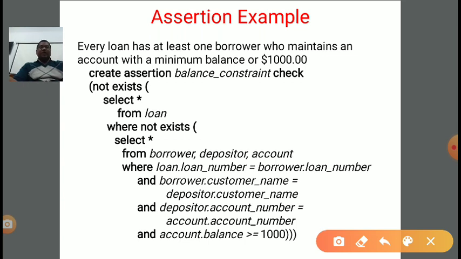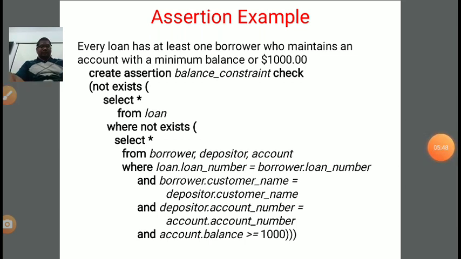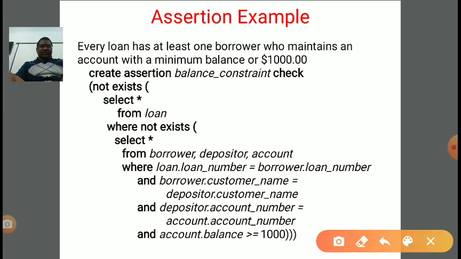Where not exists, again here not exists, and a subquery is written. Now in the subquery, select star from borrower, because we require borrower information as well as depositor information and some information from account. Loan number is common in the loan relation and the borrower relation. That's why loan dot loan number is equal to borrower dot loan number, the first condition.